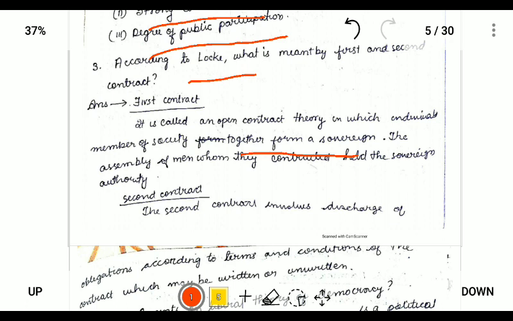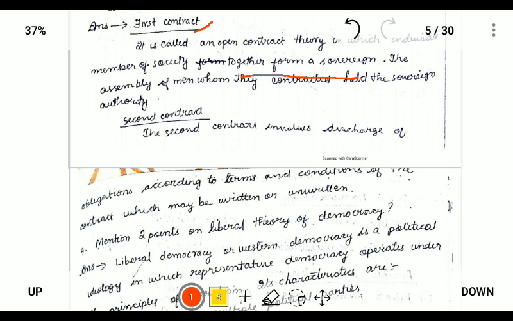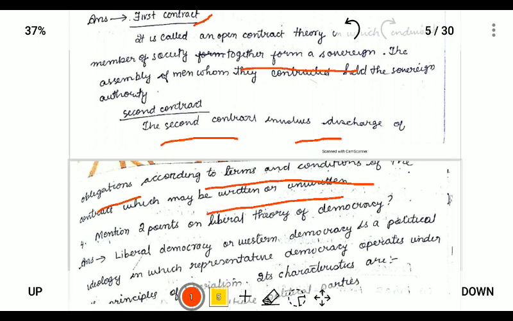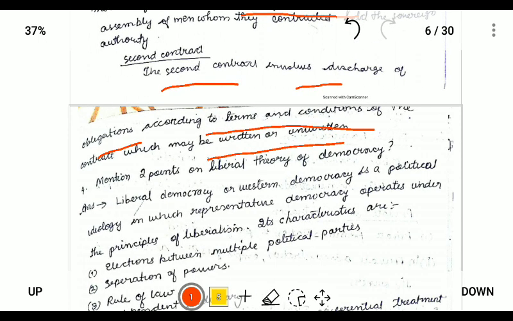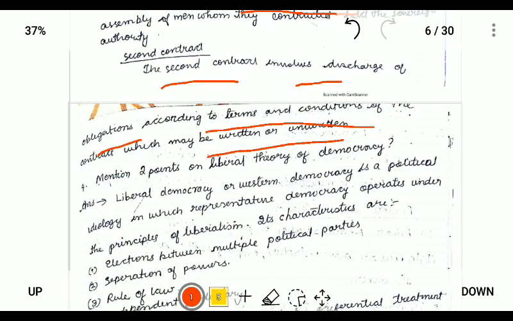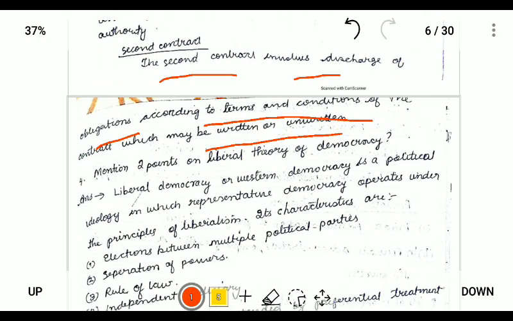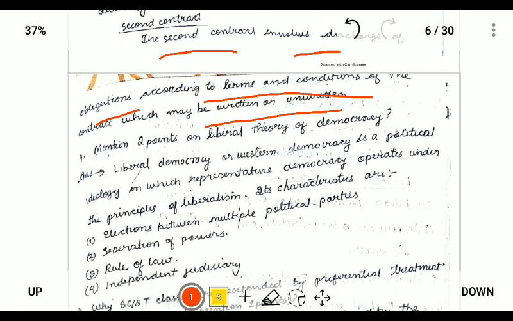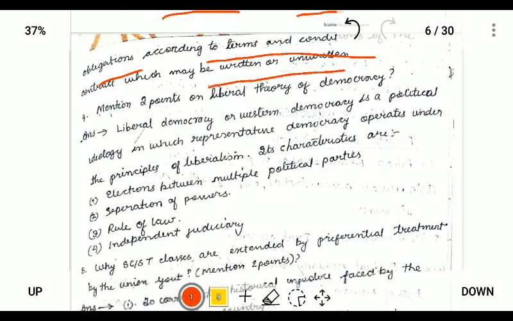So the first contract tells us about the transfer of power, and the second contract involves the framing of a constitution. That is, the second contract involves discharge of obligation according to the terms and conditions of the contract, which may be written or unwritten. So it is more or less the framing of a constitution. Locke's first and second contract theory we can write in 1 or 2 points for 2 marks.